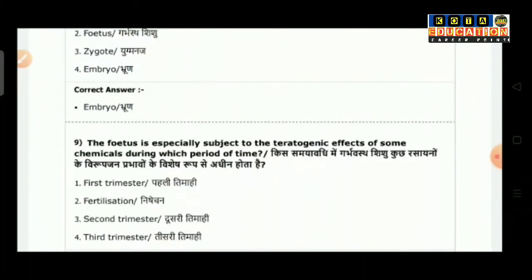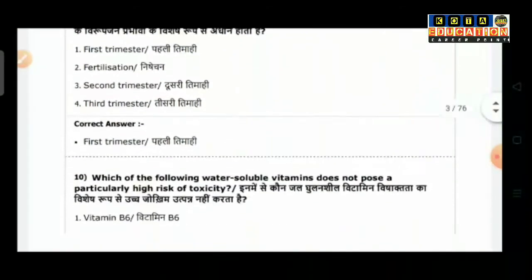Question number 9 is the fetus is especially subject to the teratogenic effect of some chemicals during which period of time. Option 1 is first trimester, option 2 is fertilization, option 3 is second trimester, option 4 is third trimester. So the correct answer is first trimester.